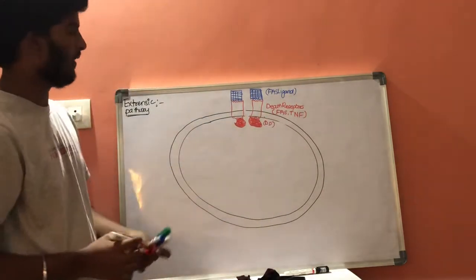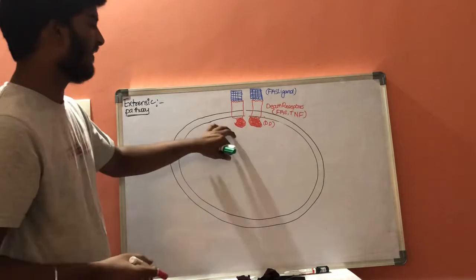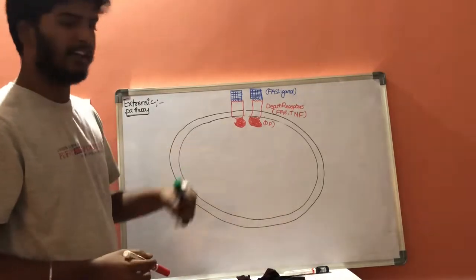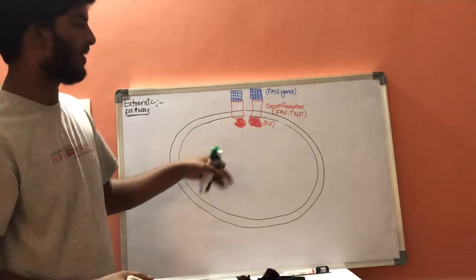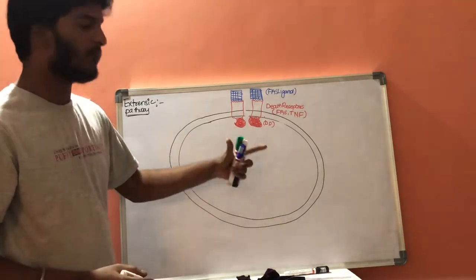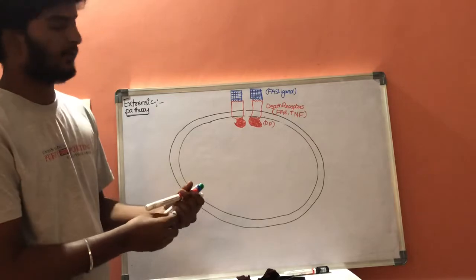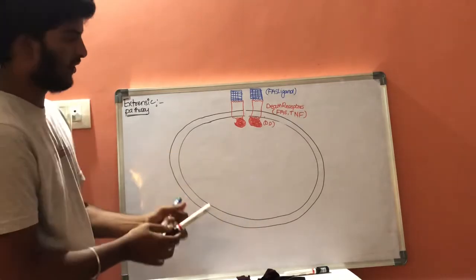Whenever these death domains are activated, it will result in the attachment and activation of adapter molecules.